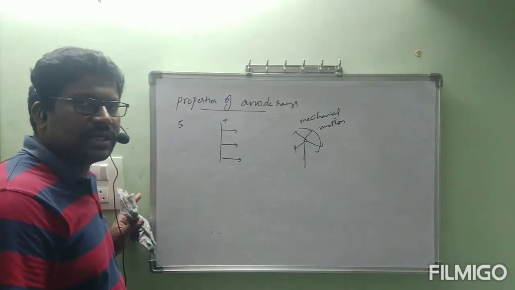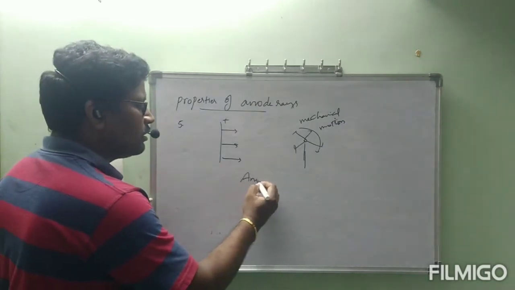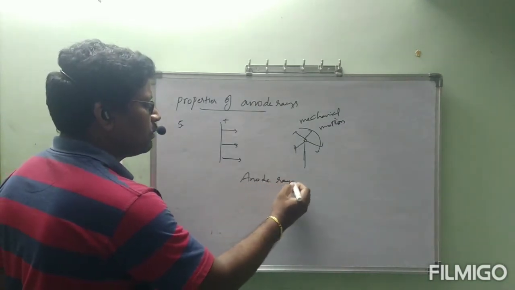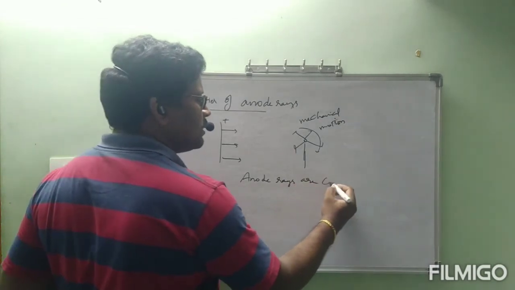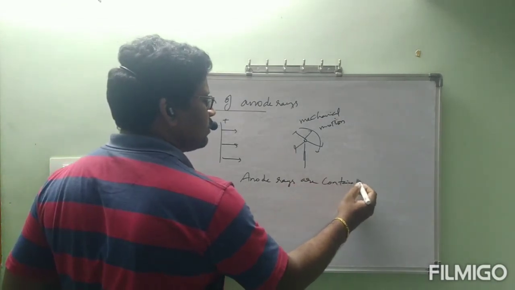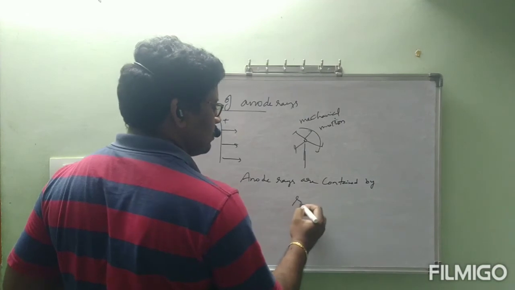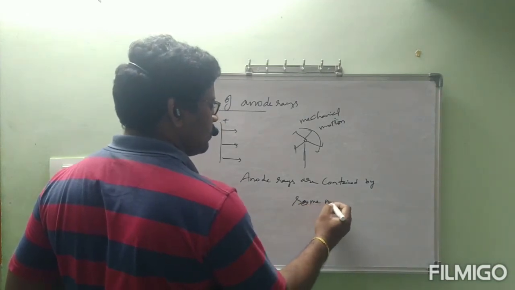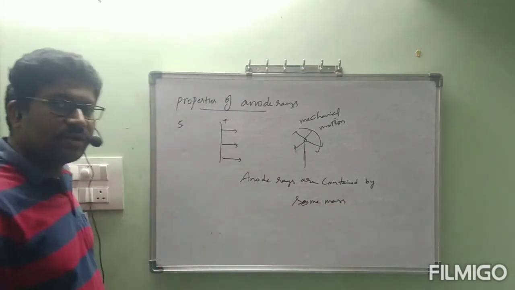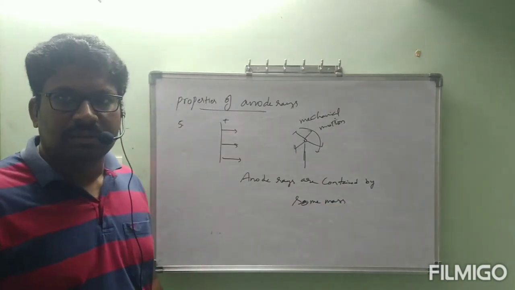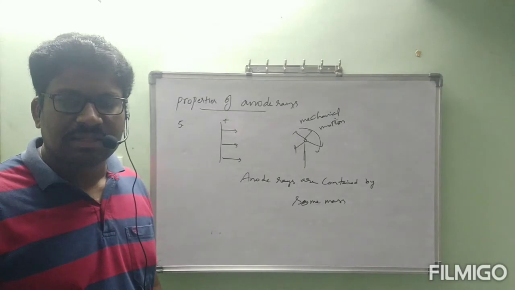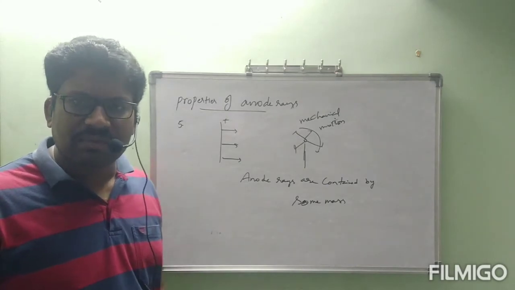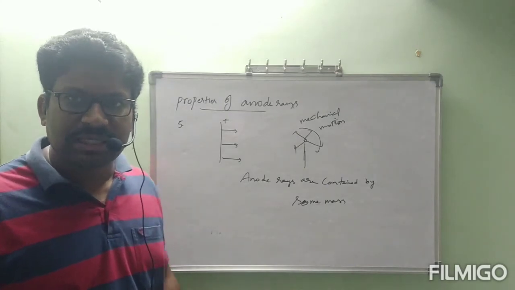By this what we can understand, anode rays are contained by some mass. Same as in cathode rays what we have discussed, in the same way we are discussing here.